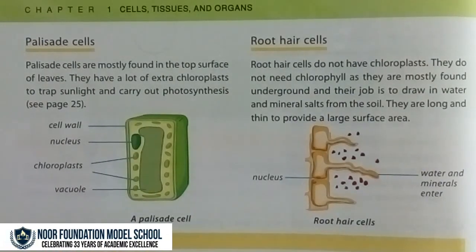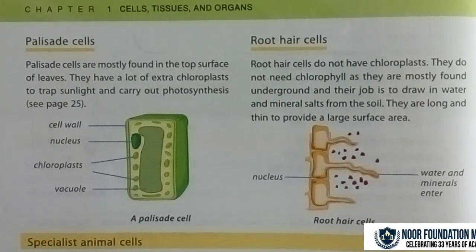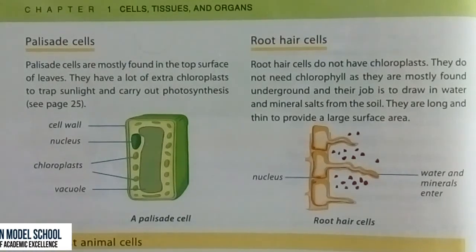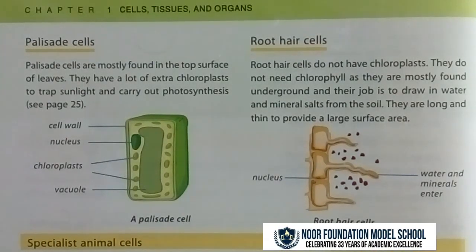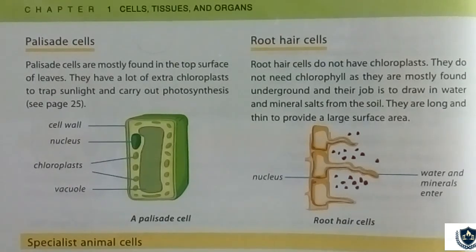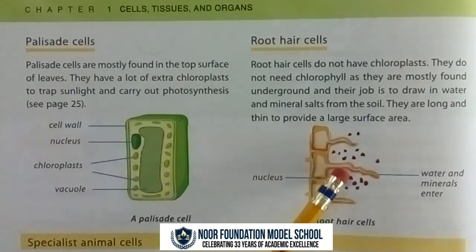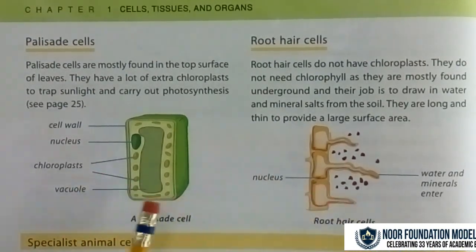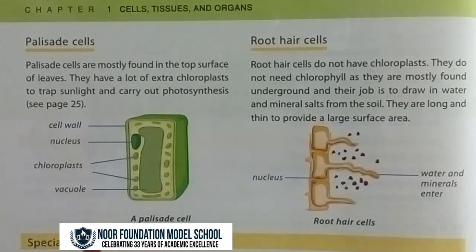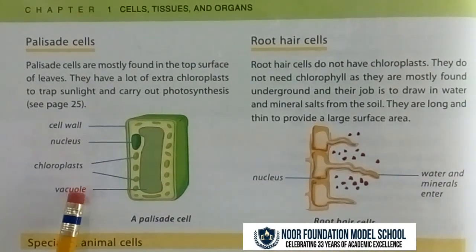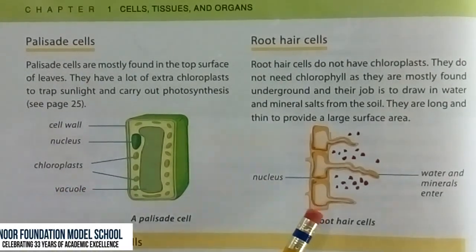Root hair cells. Root hair cells do not have chloroplasts. They do not need chlorophyll as they are mostly found underground and their job is to draw in water and mineral salts from the soil. They are long and thin to provide a large surface area. These are root hair cells. So there are two special kinds of plant cells, palisade cells and root hair cells. Palisade cells are mostly found in leaves and root hair cells are mostly found underground in roots.